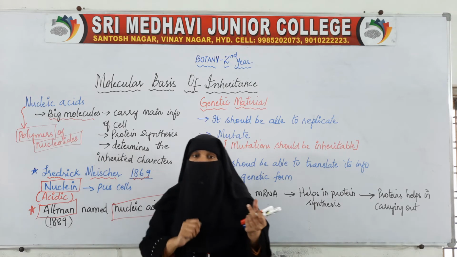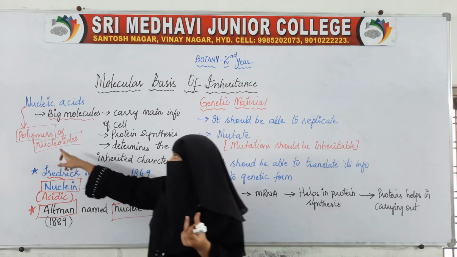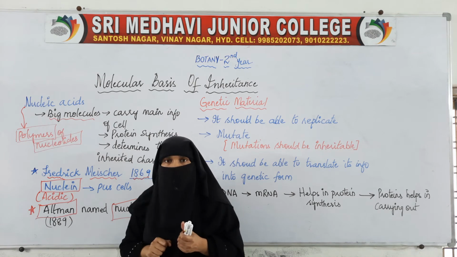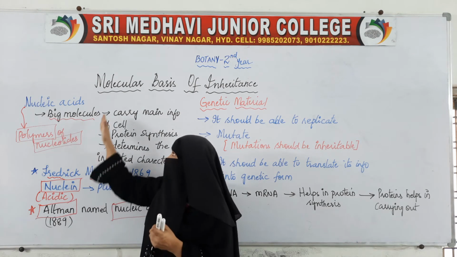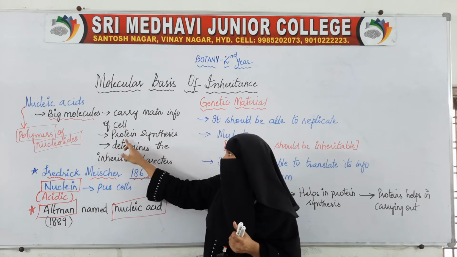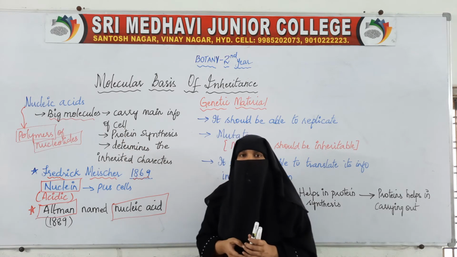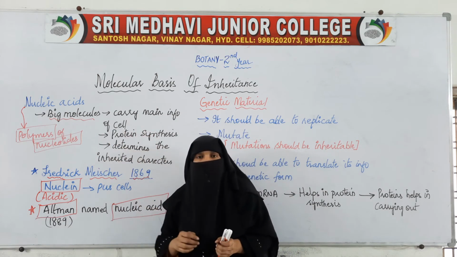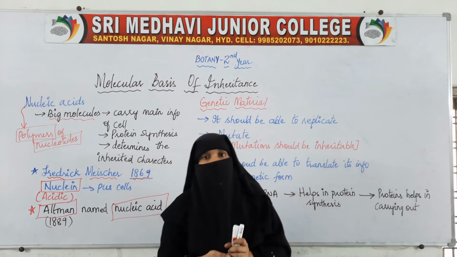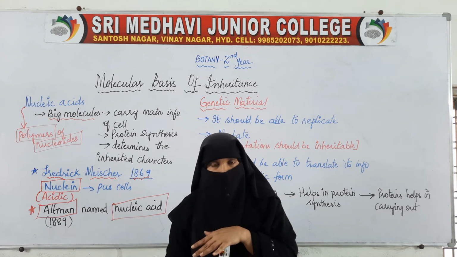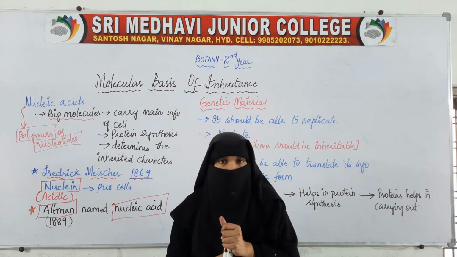That is why we can say nucleic acid is a polymer of nucleotides, which carries the information of the cells and helps in the synthesis of protein. This polymer also helps in the inheritance of characters from one generation to another generation.